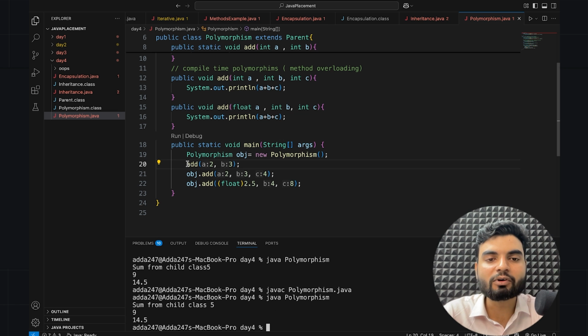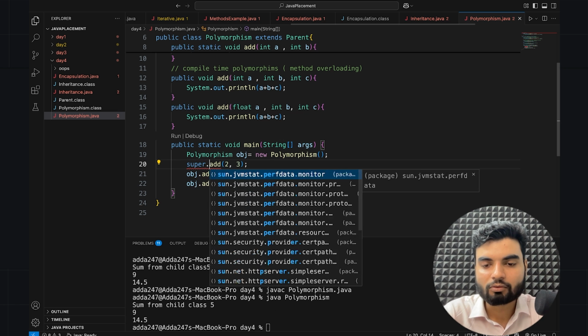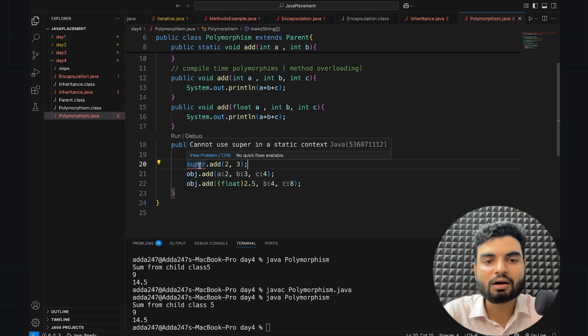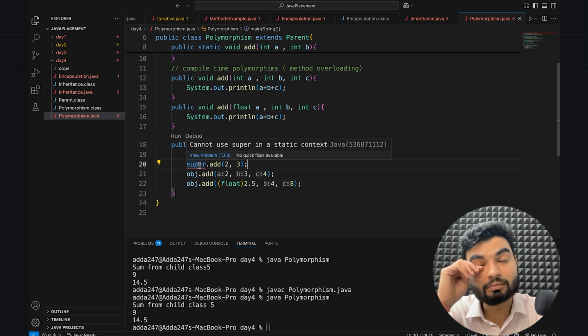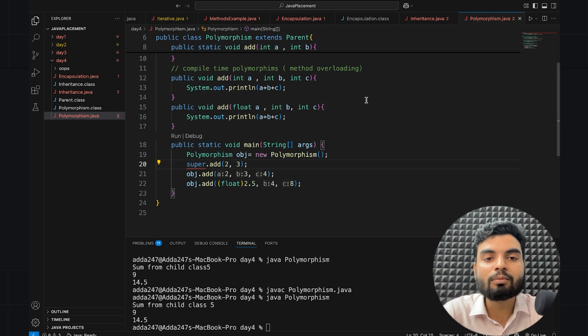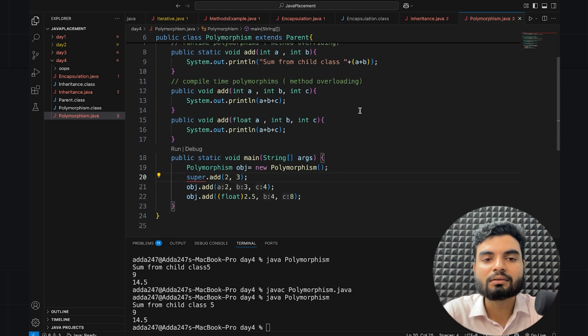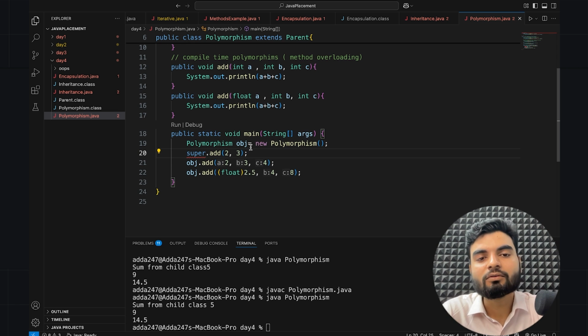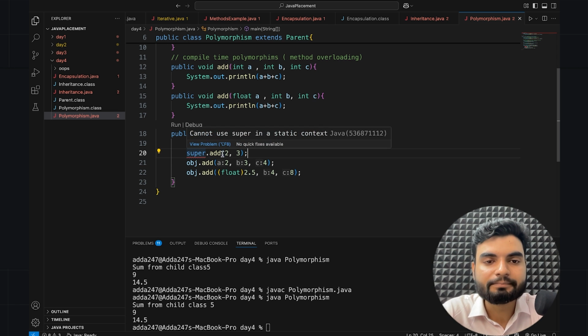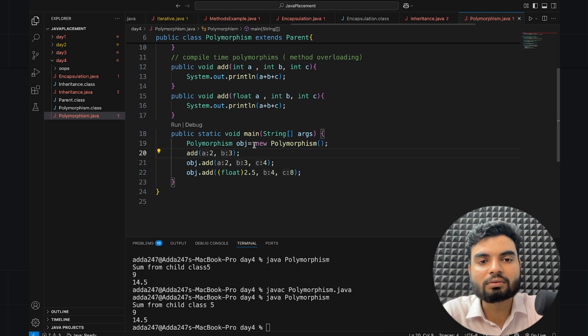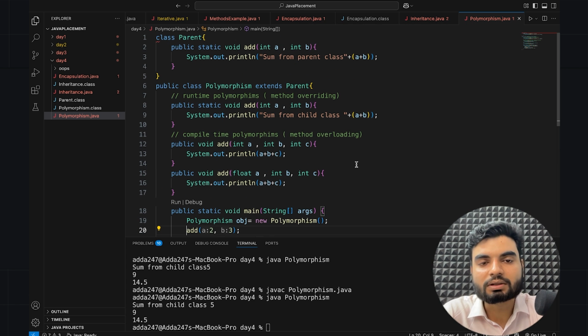From the child class. But what if you put super dot add? Haha. Cannot use super in a static context. That is also the problem. If I want to use this now, I have to use a super keyword to access the properties of the parent, right? Not the child. So that is the use of super keyword. But here I can't because of the static thing also.